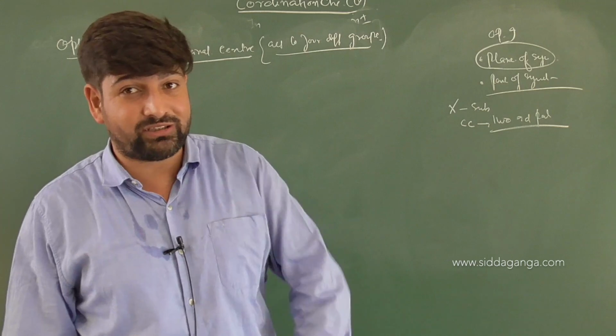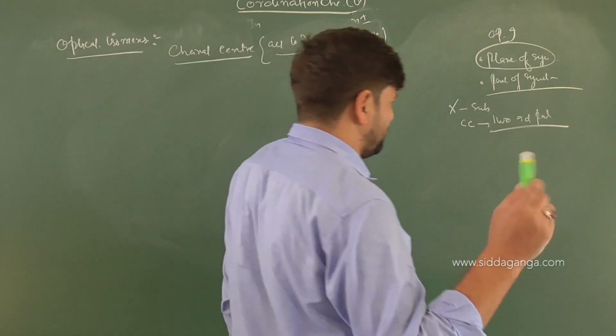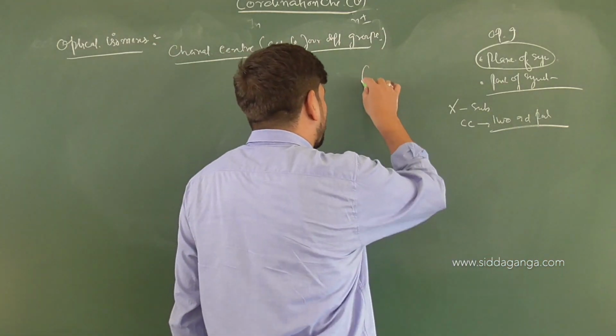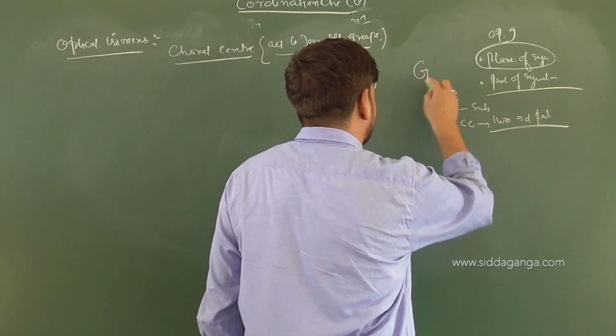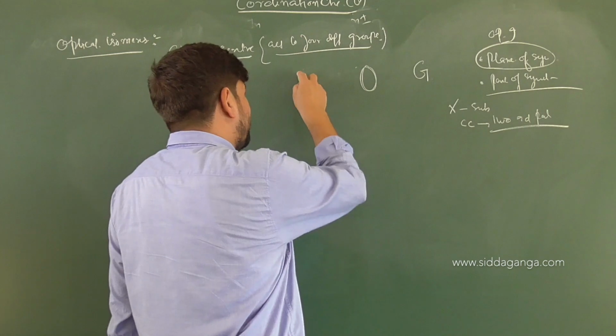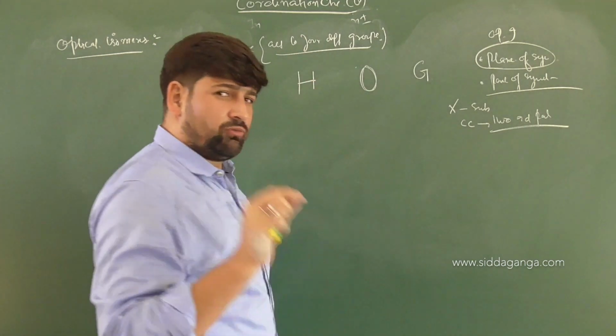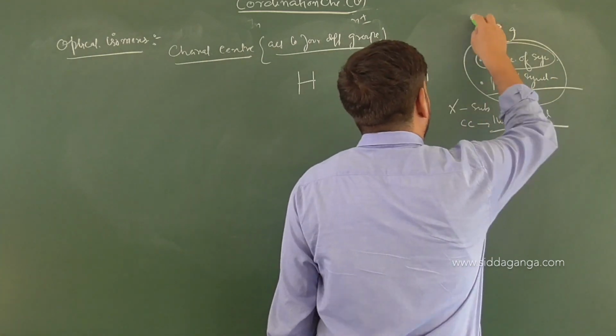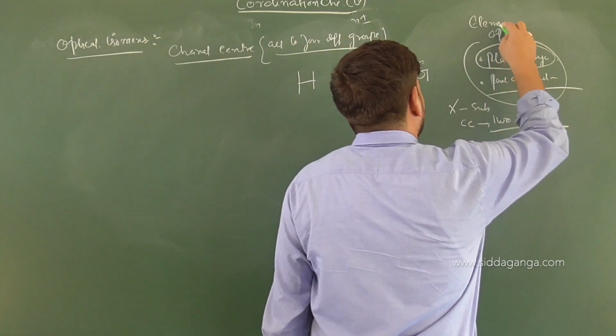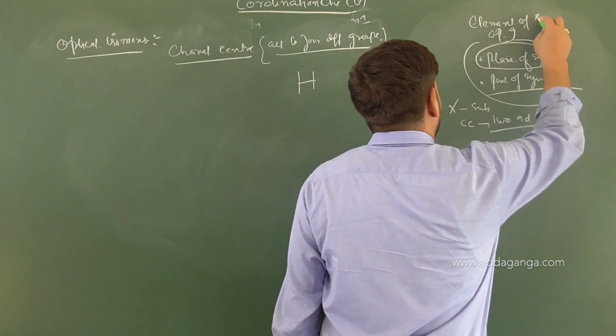Equal is different, symmetric is different. It's a very simple example, you might have done it earlier. If I take O into consideration, and if I take G into consideration, if I take H into consideration, even one element of symmetry, plane of symmetry, point of symmetry, we call these elements of symmetry.